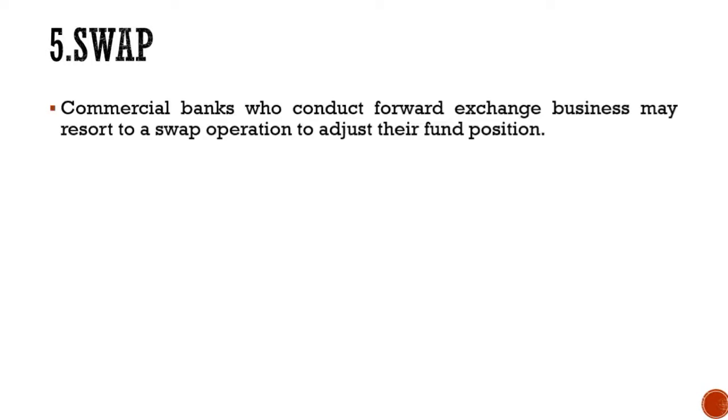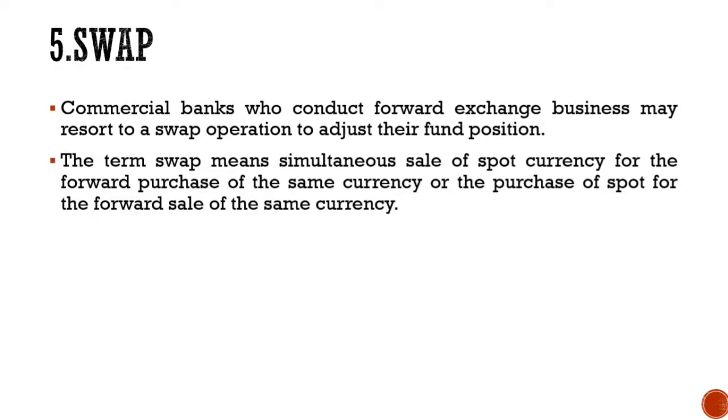The next type is called the swap or the swap point. Commercial banks who conduct forward exchange business may resort to a swap operation to adjust their fund position. The term swap basically means simultaneous sale of spot currency for the forward purchase of the same currency, or purchase of spot for the forward sale of the same currency.